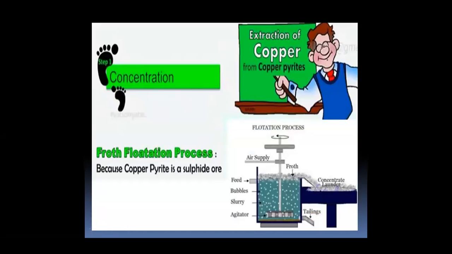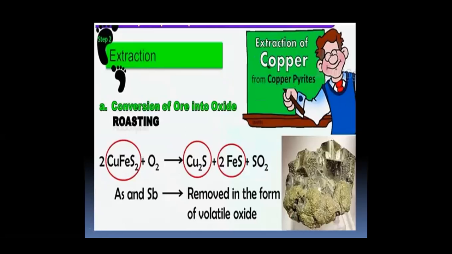Then extraction of copper from copper pyrites. Concentration can be done by the flotation process, where the ore particles get wetted by oil and impurities get wetted by water. Then extraction: in the extraction of copper from copper pyrites, the ore is converted into oxides by roasting.